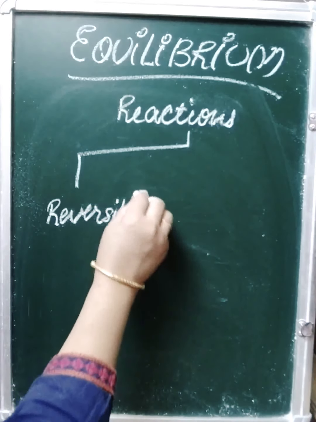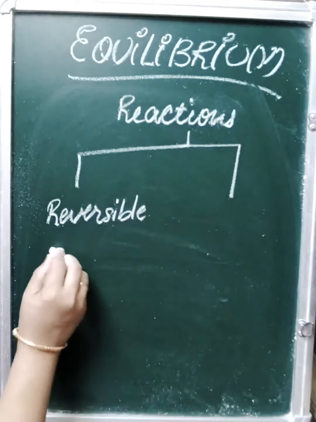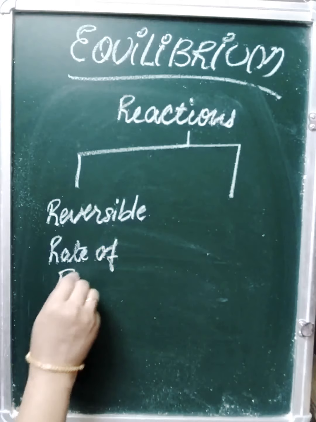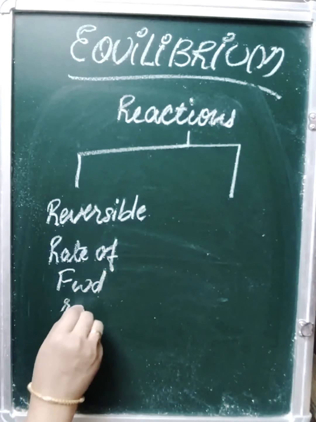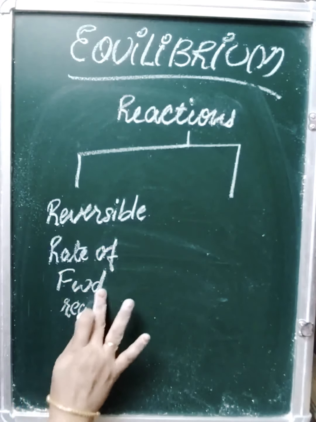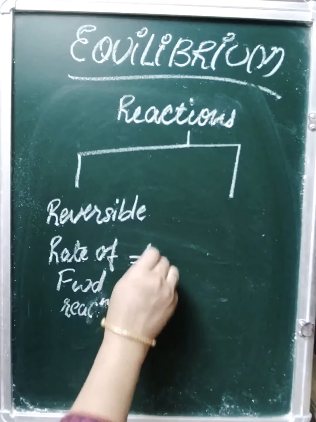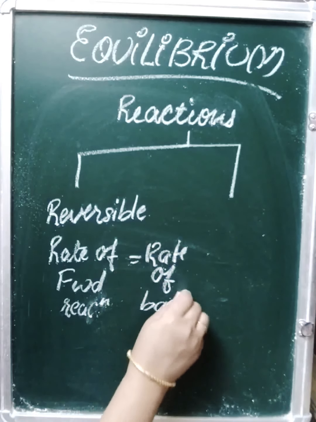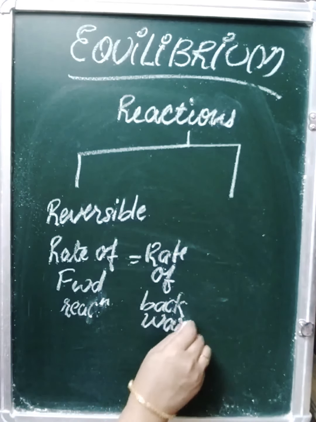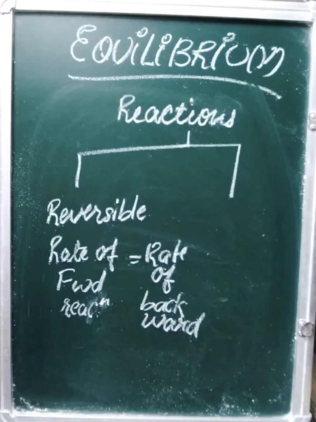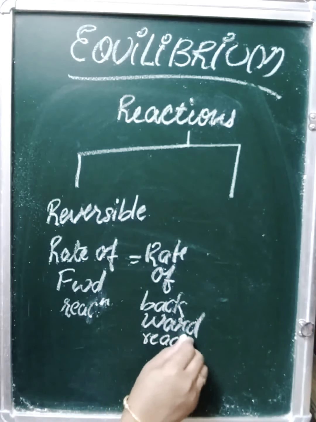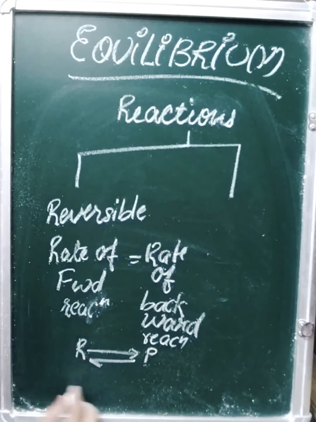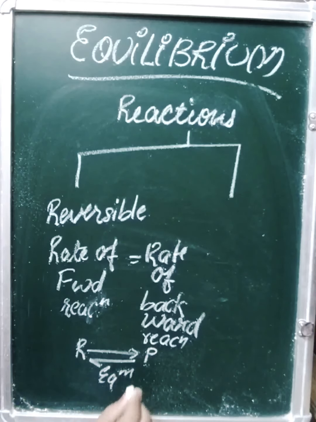As we have seen, reversible means the rate of forward reaction becomes equal to the rate of backward reaction. That means the reaction occurs in both directions. The reaction can be reversed. Reactants get converted to product, and product is converted back to reactant. They have the state of equilibrium.